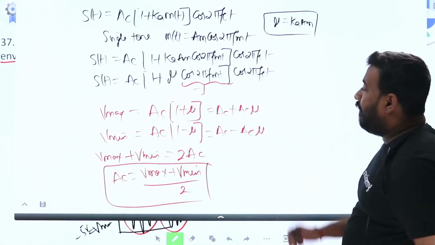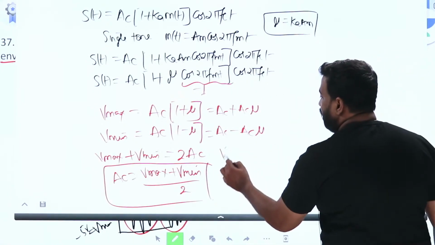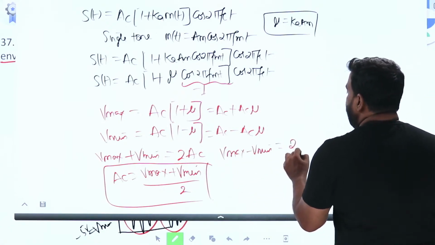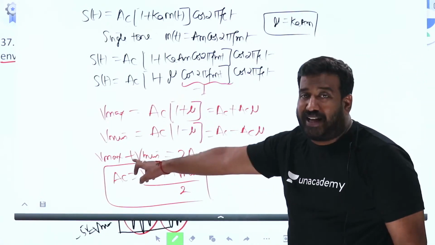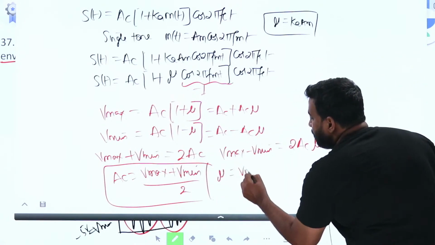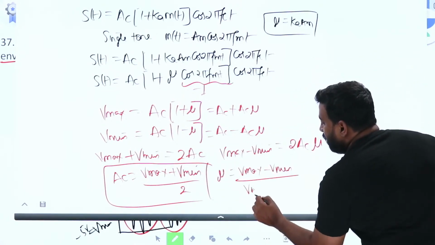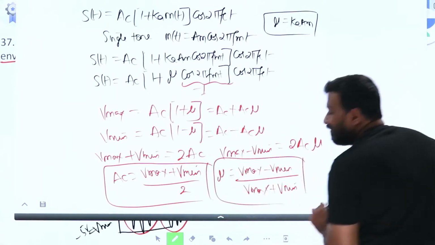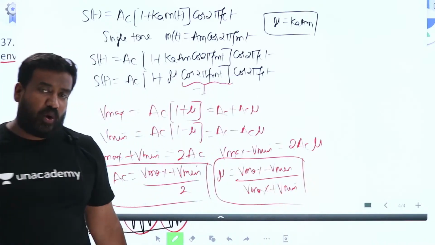If you subtract them, you get Vmax minus Vmin is 2 AC mu. From this equation we know 2 AC is Vmax plus Vmin. Substitute. Therefore mu is Vmax minus Vmin by Vmax plus Vmin. Pure concept. Pure concept. Don't just memorize formulas, okay?